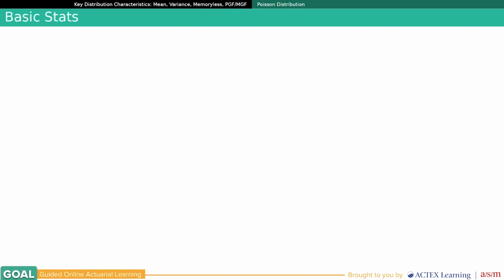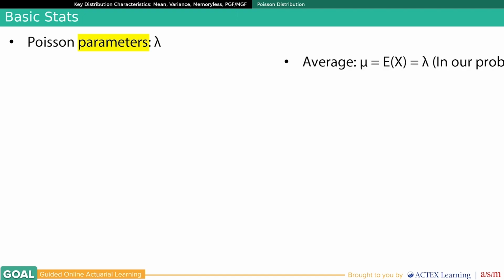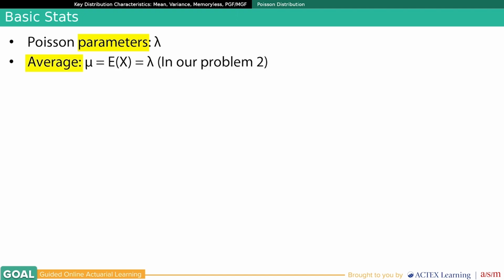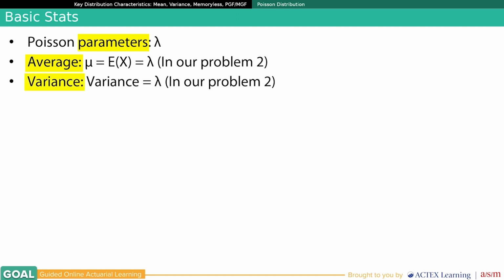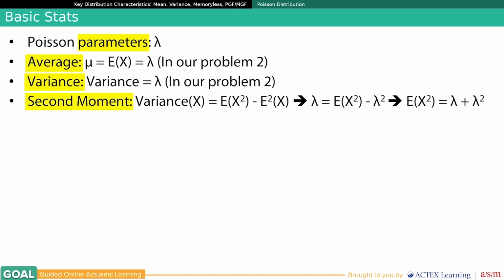We first discuss basic facts and statistics about the Poisson distribution. The Poisson has one parameter, lambda. The average, mu, equals lambda. In our problem, that is 2. Variance equals lambda. In our problem, 2. The second moment: the variance of x is the expectation of x squared minus the expectation squared.